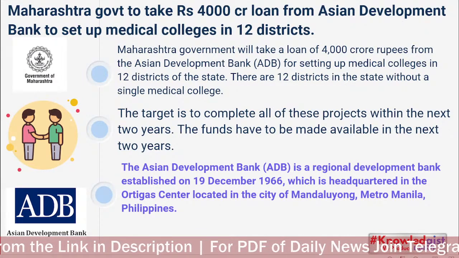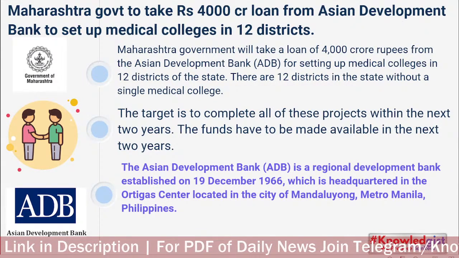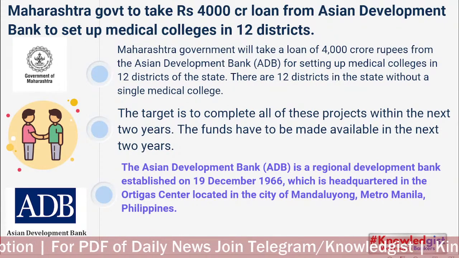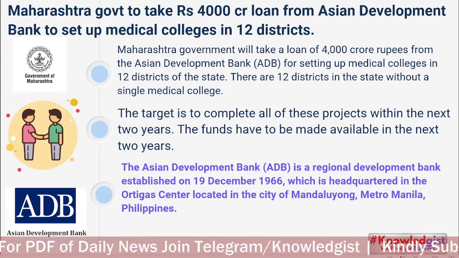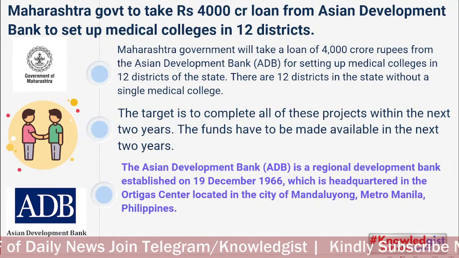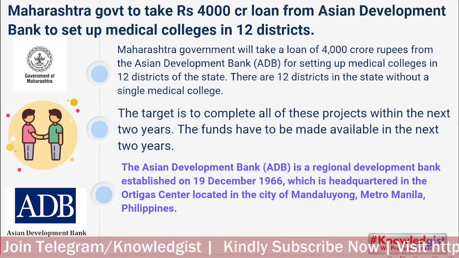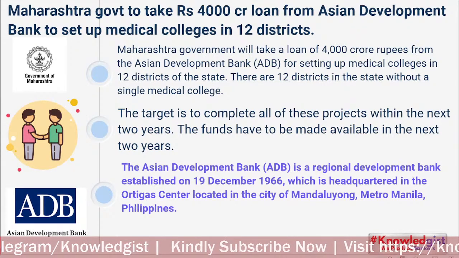Maharashtra government takes a 4,000 crore rupee loan from ADB to set up medical colleges in 12 districts. Okay, remember all the news related to ADB, the amounts, the numbers. Okay, Asif Hayat saying thanks for such a useful class. You're welcome. It's my duty.